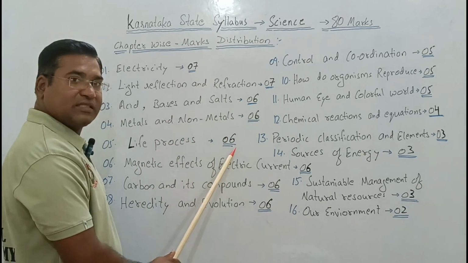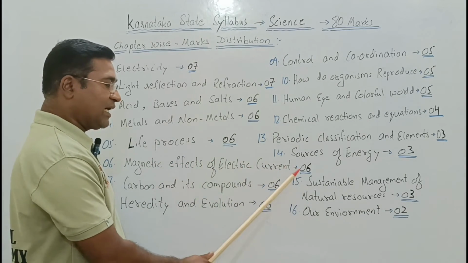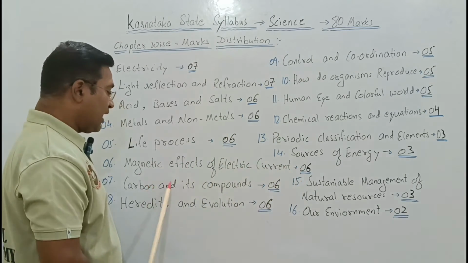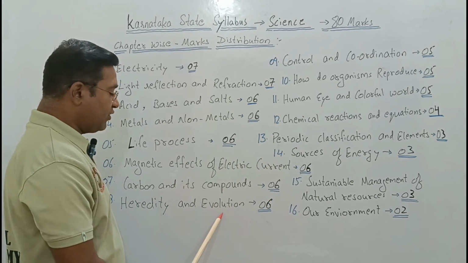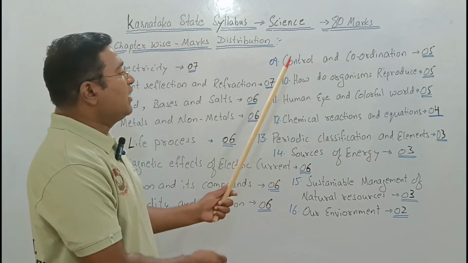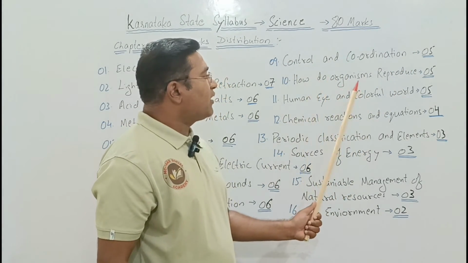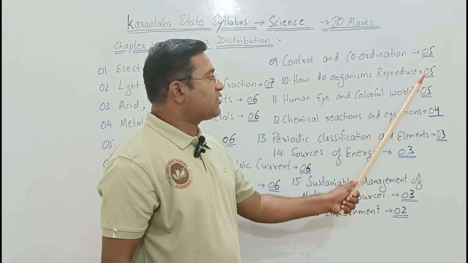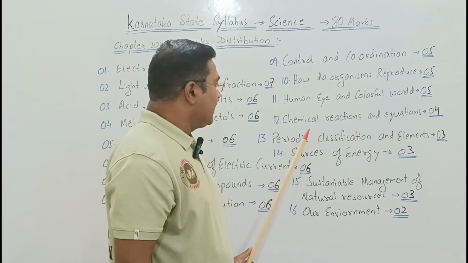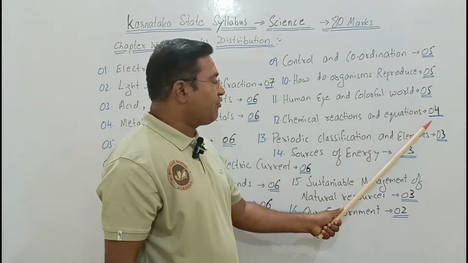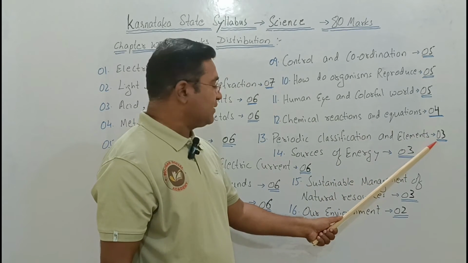Life processes, 6 marks. Magnetic effects of electric current, 6 marks. Carbon and its compounds, 6 marks. Heredity and evolution, 6 marks. Control and coordination consists of 5 marks. How do organisms reproduce, 5 marks. Human eye and colourful world, 5 marks. Chemical reactions and equations, 4 marks. Periodic classification of elements, 3 marks.